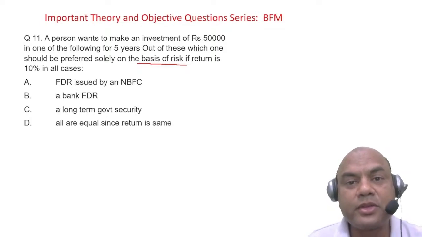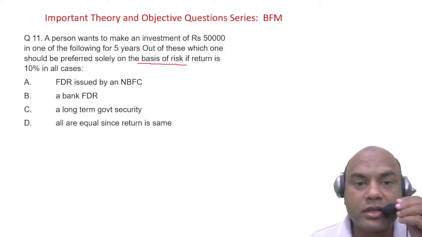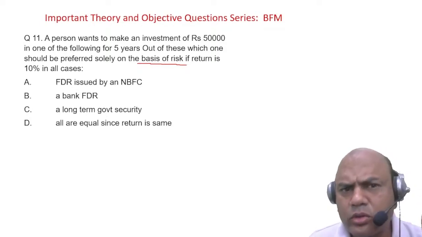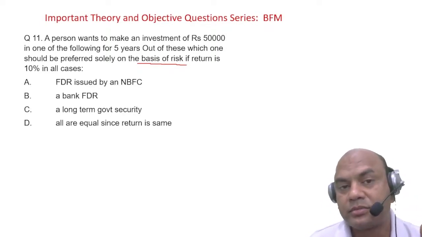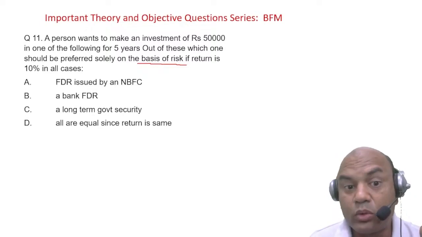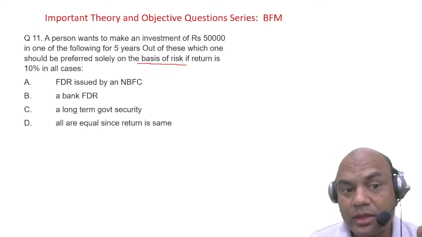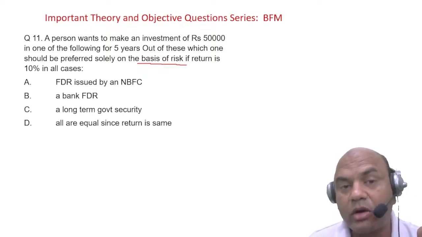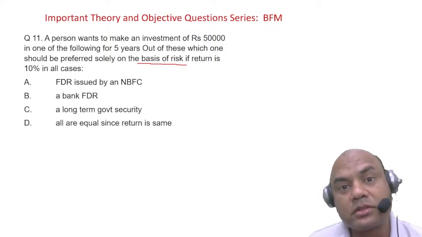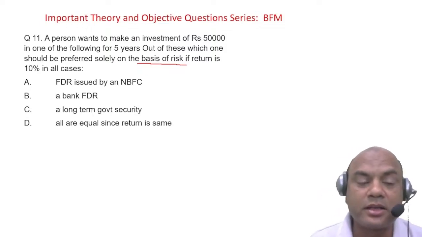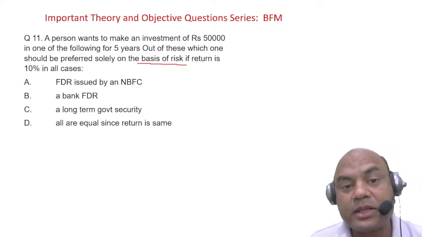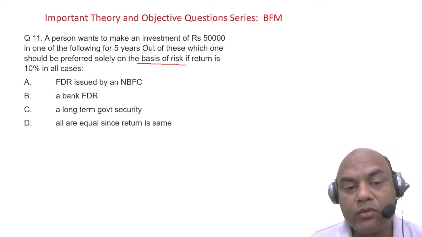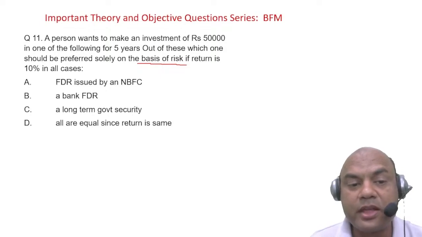Oh, these NBFCs are going ahead of us, right? So many of us say no NBFC. Now here your emotions are getting attached to the answer. I don't like NBFCs, I like my bank. Or I don't like my bank. That can also be one point. But what is the correct answer as per the risk factor? Which is the safest investment? NBFC, bank FDR or government security?